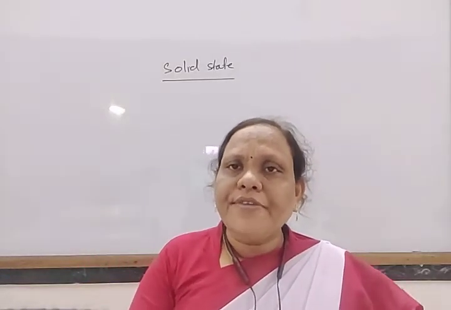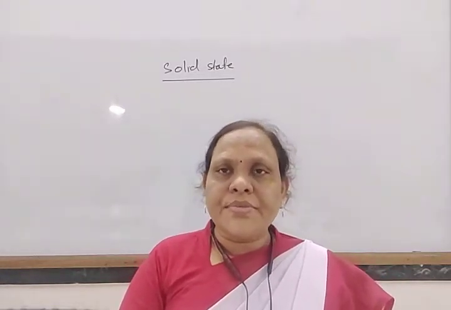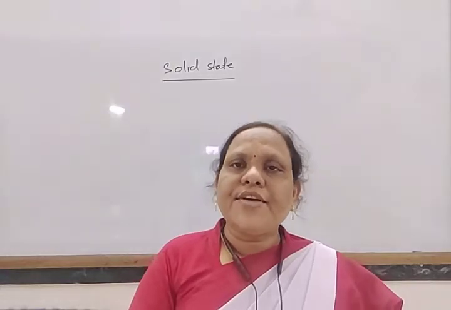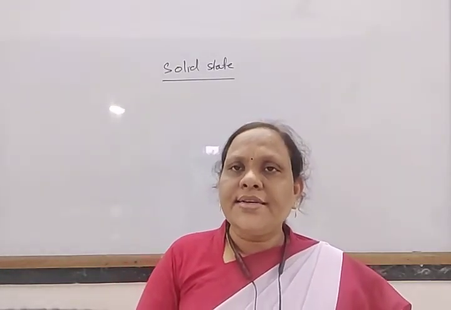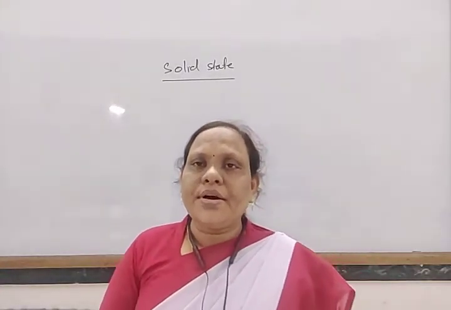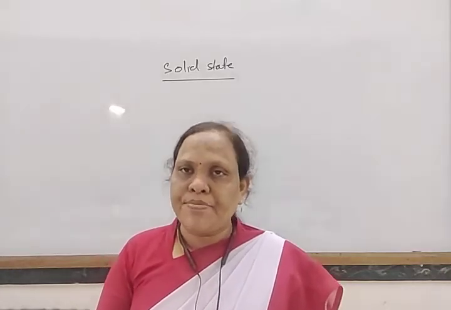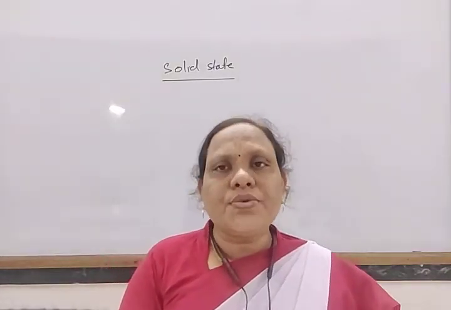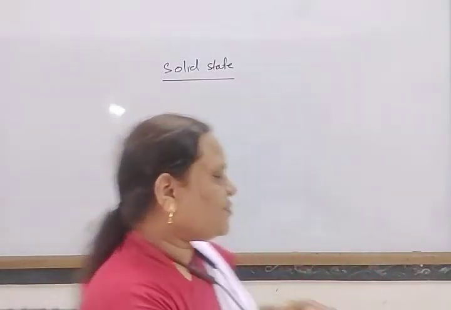Solid is that form of matter where matter has a definite shape and definite volume, and these are rigid in nature. So that form of matter which is rigid in nature and which has a definite shape and volume, that is known as solid. So what are the characteristics of solids?